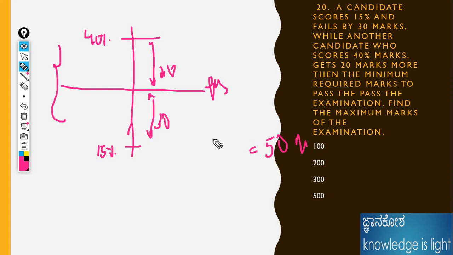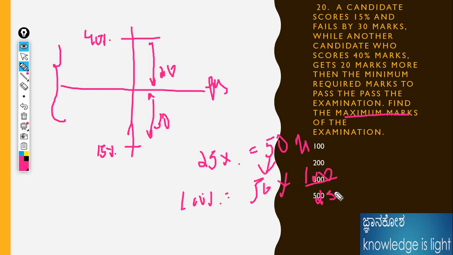Understand? Here, what is the problem? We need to find out the maximum marks. What is the difference in percentage? It is 25%, isn't it right? For 25%, it is 50 marks. For 100%, keep 50 as it is. The numerator is 100 and the denominator is 25. So the answer is 200. If you draw the line like this, definitely it will be the easiest method to solve the problem.